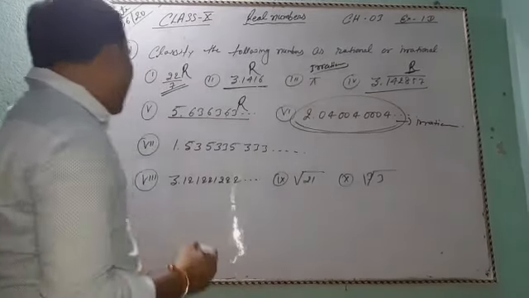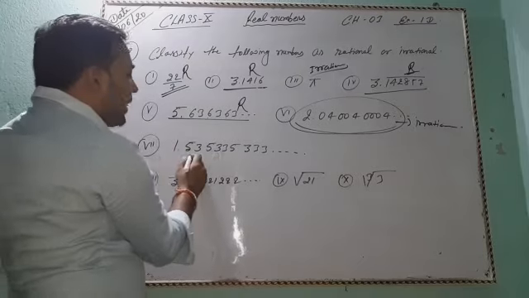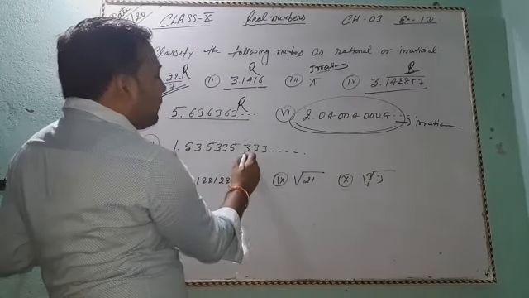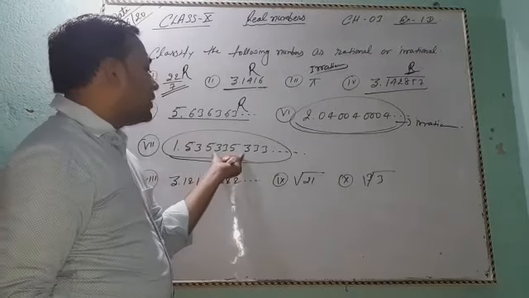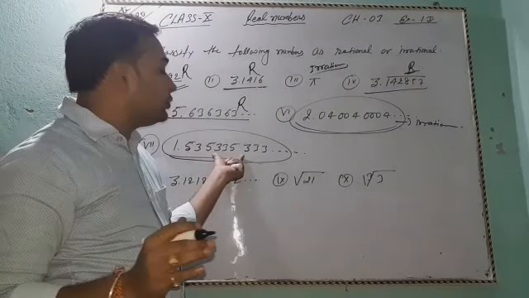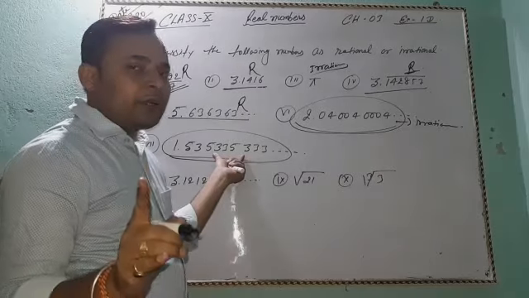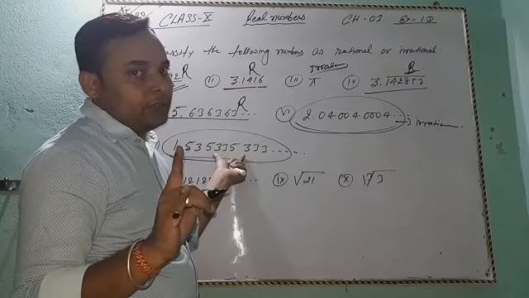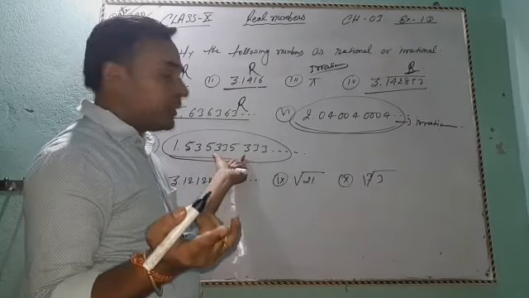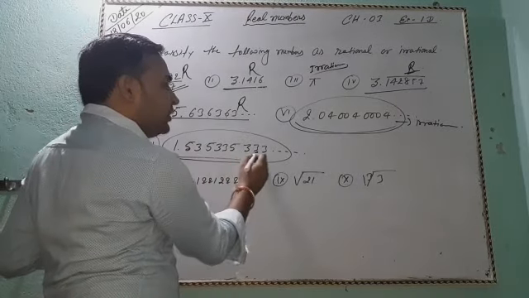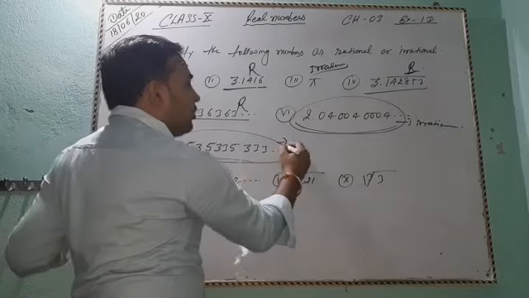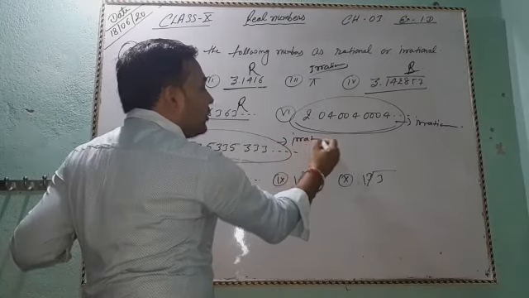Okay, and next, 7th number: 1.5353353335... This is also an irrational number because this number is not terminating and not recurring. So this is also an irrational number.